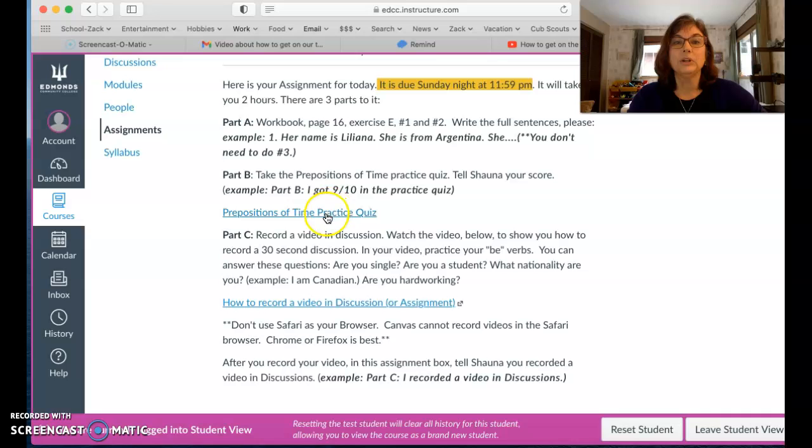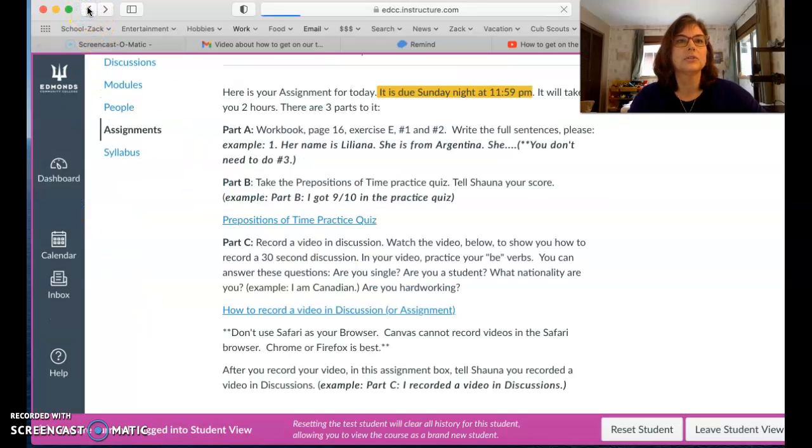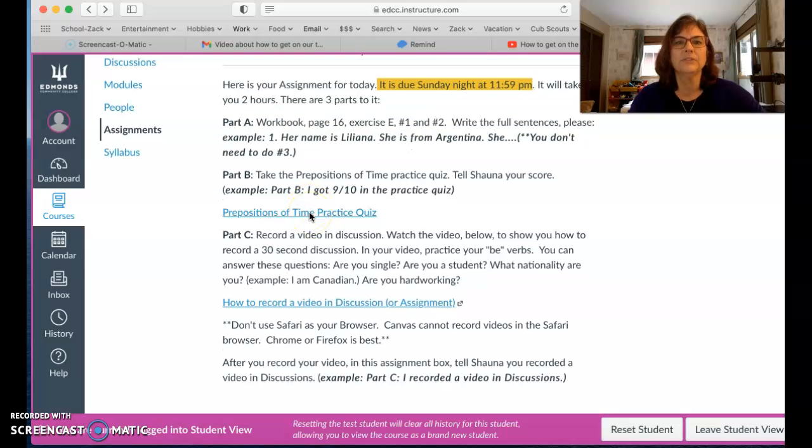Maybe now would be a good time to take the practice quiz, and you remember you're going to click on here, take the quiz, and you're going to write down your score. What score did you get out of 10? For this quiz, there are 10 questions. Okay, so after you finish taking the quiz, you write down your score. You can go back. Let's see here. Go back to the assignment.